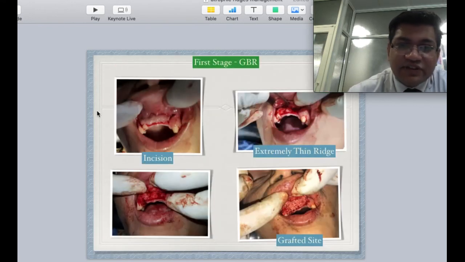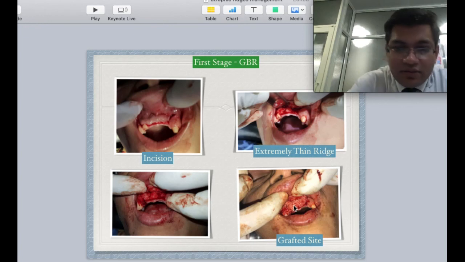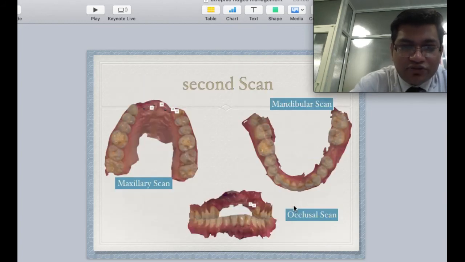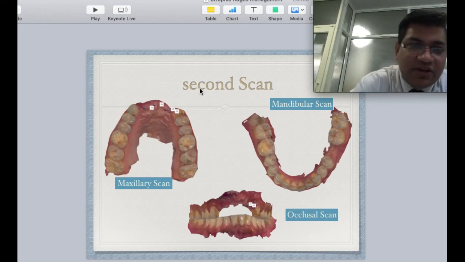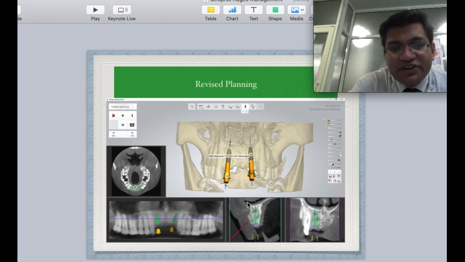wherein this is the actual first surgery where we have done just onlay bone grafting with the help of alloplastic bone material, and I had used BioOss and Rocky Mountain bone graft along with a Matriflex membrane to have a good primary tissue closure. This is the second scan where, if we were to look, we would see that at the desired size, the amount of bone has significantly enlarged. We did the replanning, we could see good integration and the gain in bone that was evident.